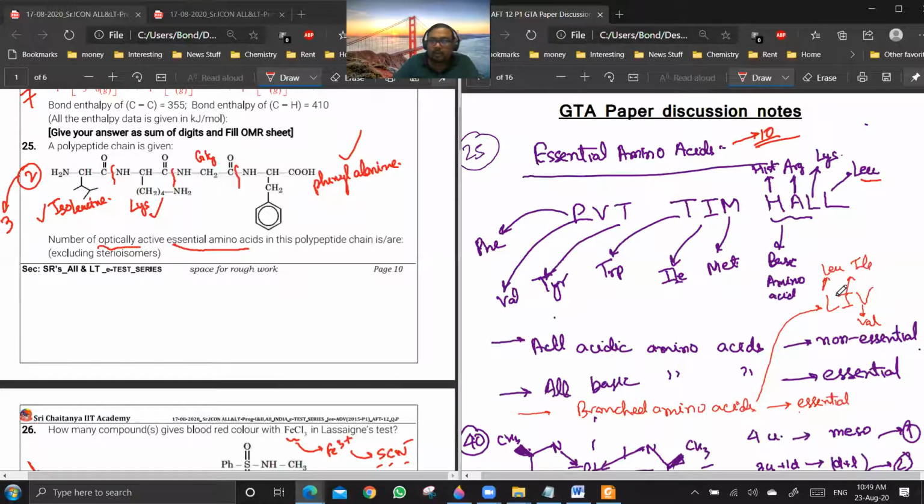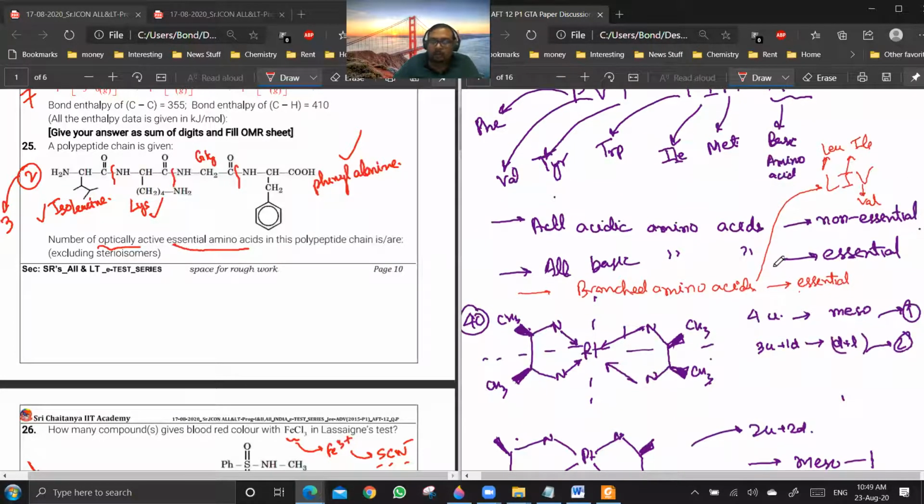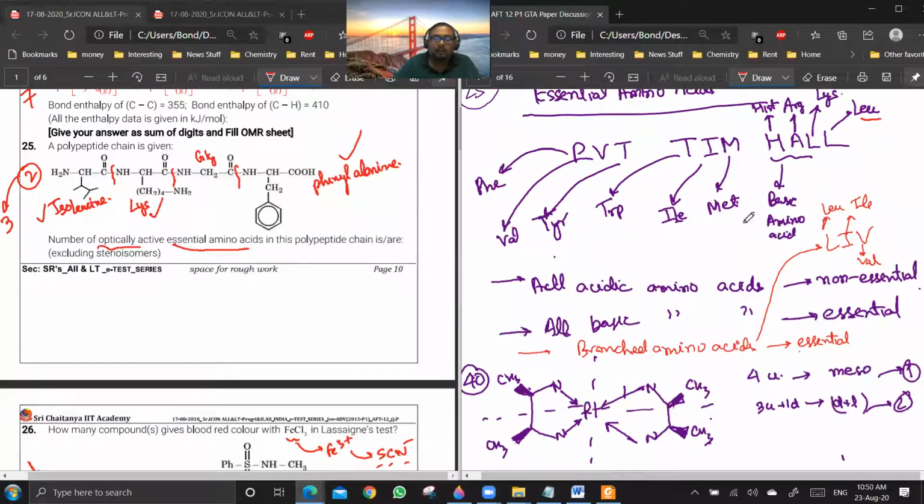Always remember there are certain points which I got from that. All acidic amino acids will be non-essential. All basic amino acids will be essential amino acids. And all branched amino acids, L, I, and V, leucine, isoleucine, and valine, will be essential amino acids. So if the names are given, you can easily figure it out.